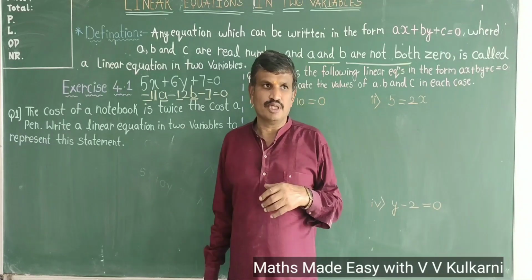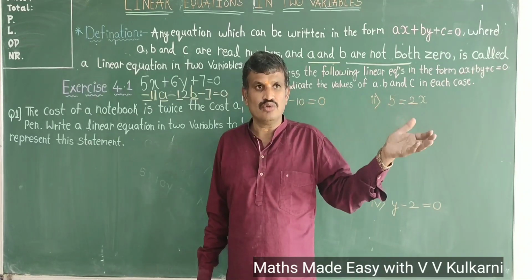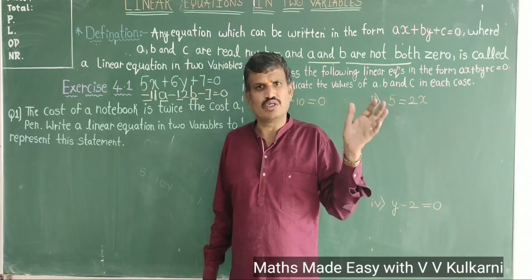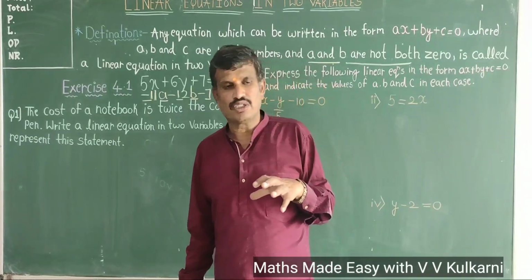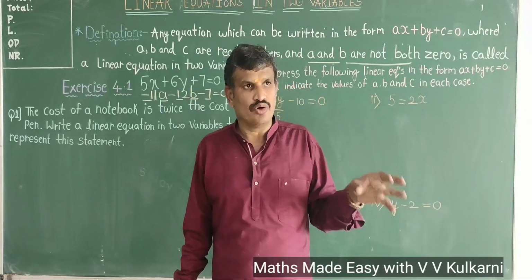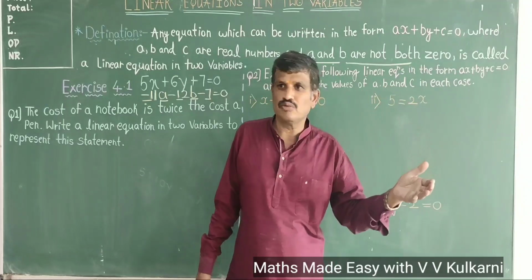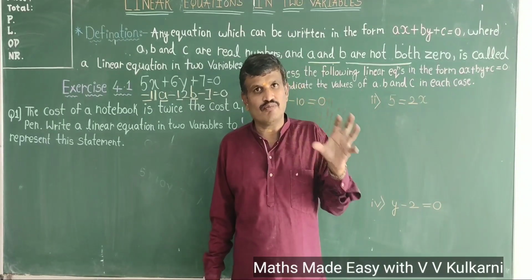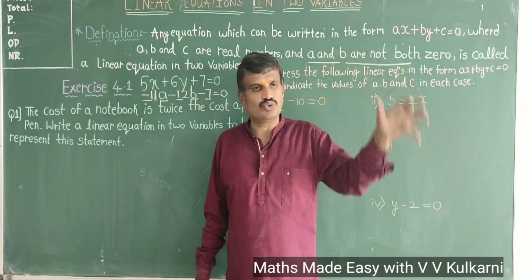Represent it in linear equation in two variables. You can say x plus y is equal to 75, or whatever you want, the number can be changed. Or you can say the difference of marks scored by Mayuresh and Ritusha is 25. How to write it? x minus y is equal to 25. So the difference of marks also can be represented in the form of linear equation in two variables.